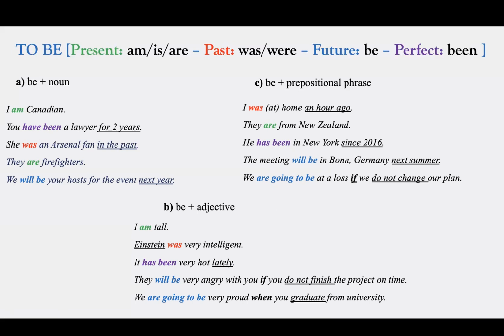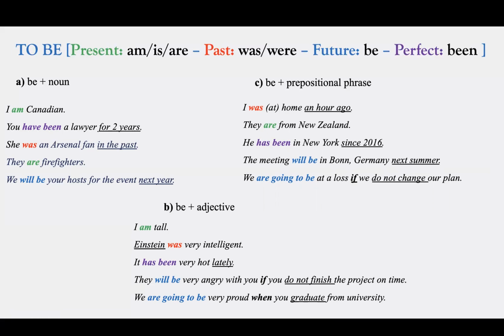We are going to be very proud when you graduate from university. So you haven't graduated from university yet, but we are going to be very proud when you graduate from university. So it's talking about the future. So in these examples, as you see, we only use an adjective after to be.